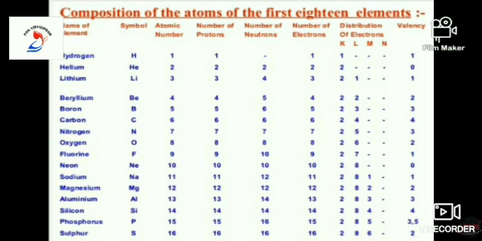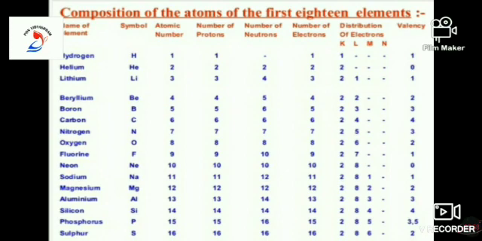Now, let us see the composition of atoms of the first 18 elements here, with their number of protons, neutrons, electrons and valency. Hydrogen, H. Helium, He. Lithium, Li, which we discussed in the previous sessions. And you can see the atomic number also here, 1 to 18, and the number of protons present in each element and the number of neutrons also.